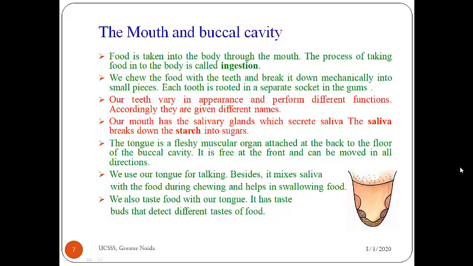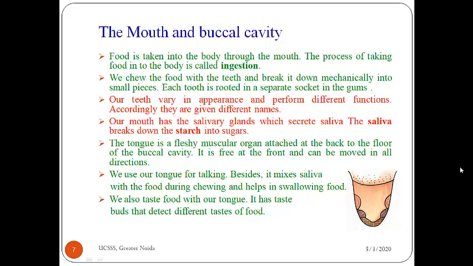And each tooth is rooted in a separate socket. About teeth, I think you all have studied. There are two types of teeth: milk teeth and permanent teeth. During infancy, the teeth that grow are known as milk teeth, which fall off at the age between 6 to 8 years. And the second set that replaces them are known as permanent teeth. And these teeth last throughout life or fall off during old age or due to some types of diseases.